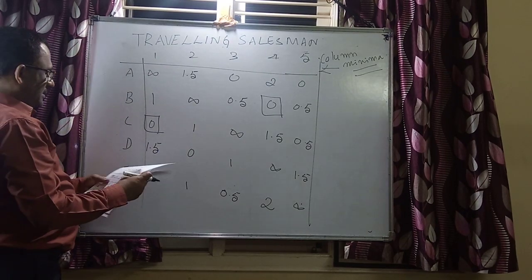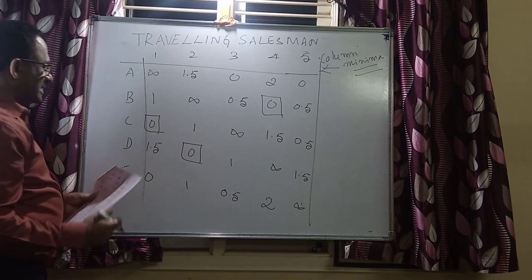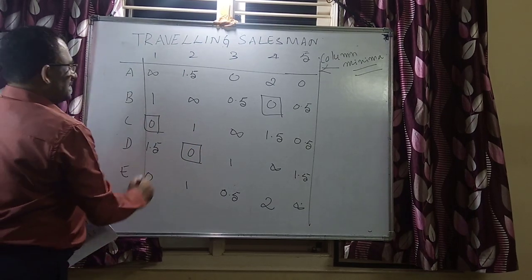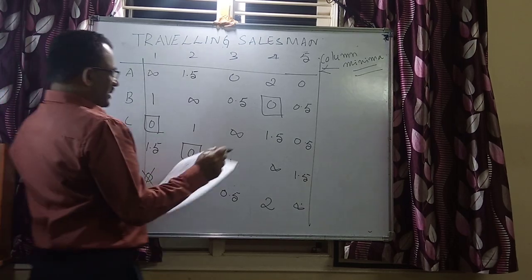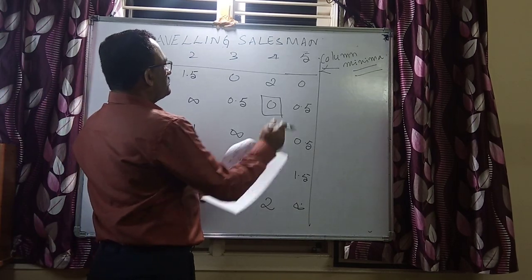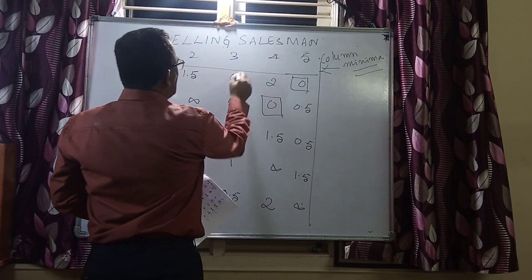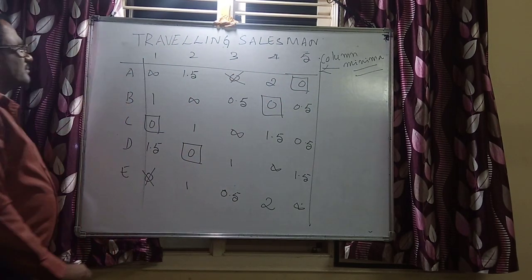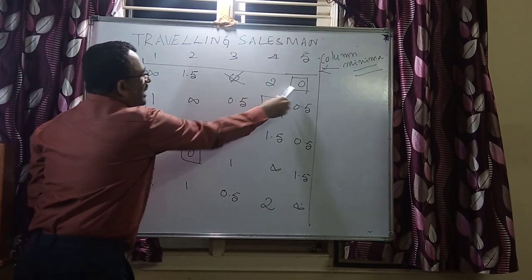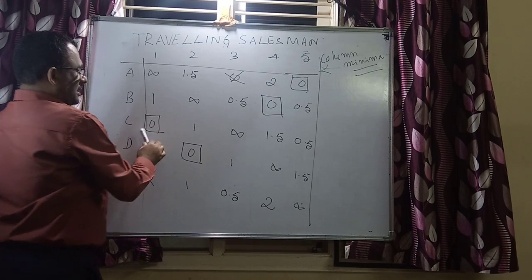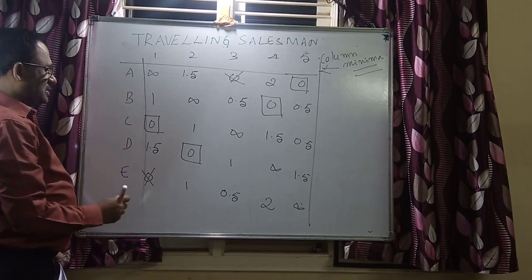And again, we have one more allocation here. There are no such cancellations. Now this is cancelled here, and you can do this allocation, no problem, and you can cancel this. See here we have one allocation, and even here we have one allocation, but the last one is not allotted.